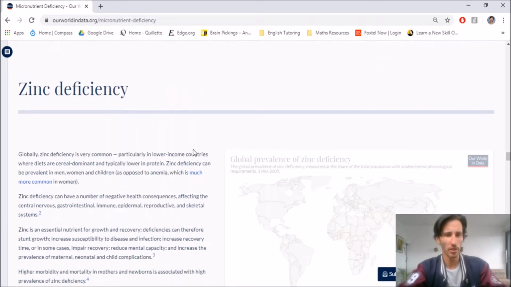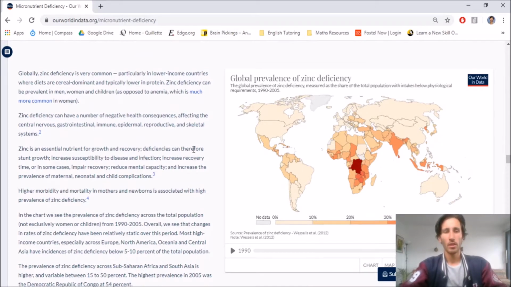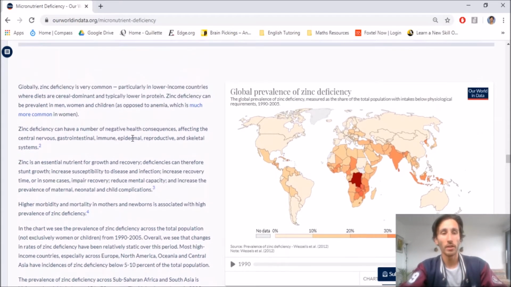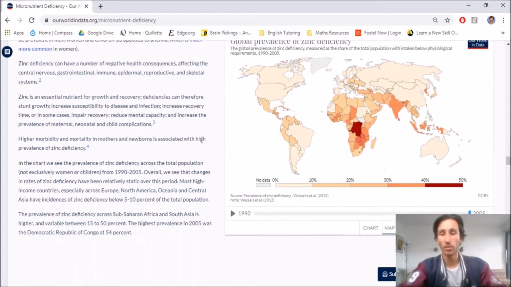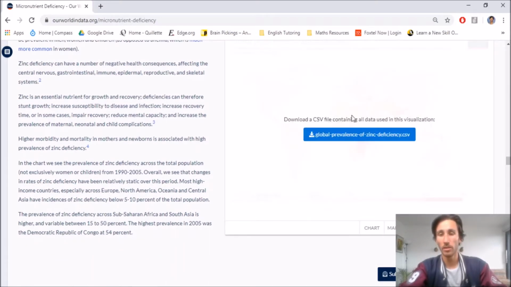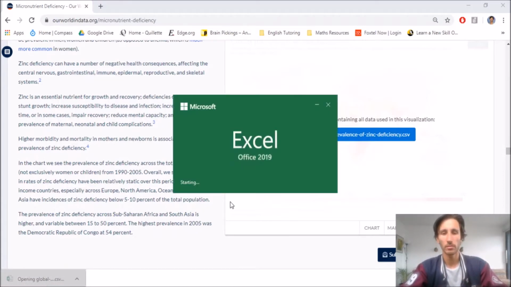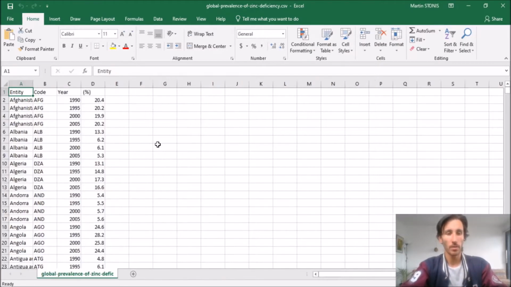I'm going to scroll down until I find zinc deficiency. So this is what you will have to do. You will have to go to a website and find some data. On this website, we'll click this data tab here, and it says global prevalence of zinc deficiency.csv. CSV means comma separated values. You can open this in Excel. All right, so we have the data now in Excel, and you might stop here, though.